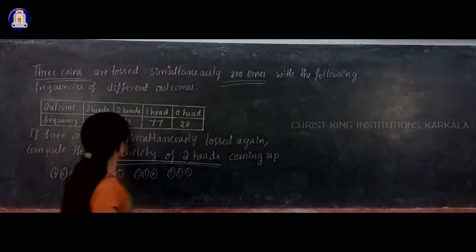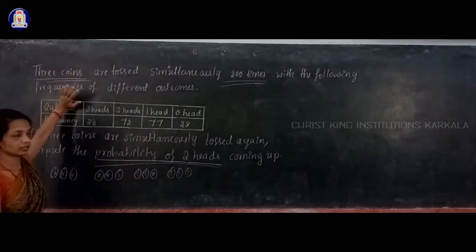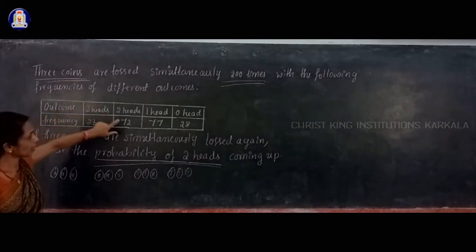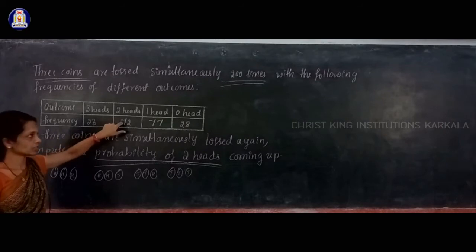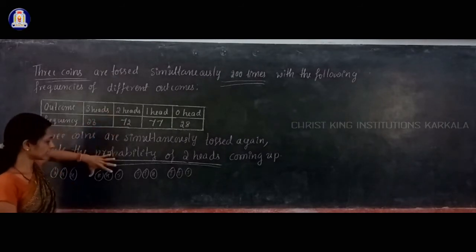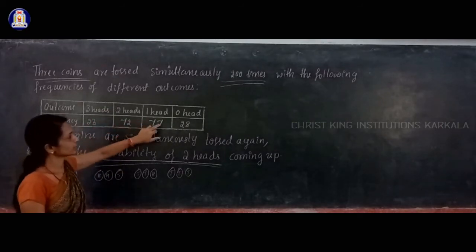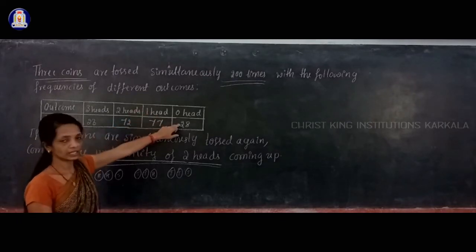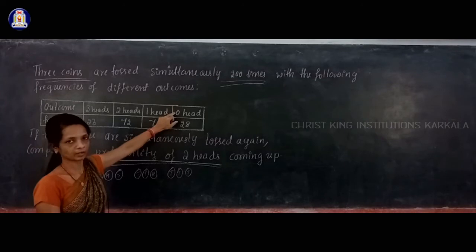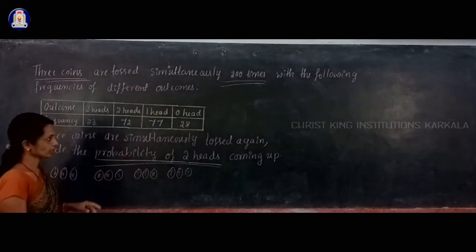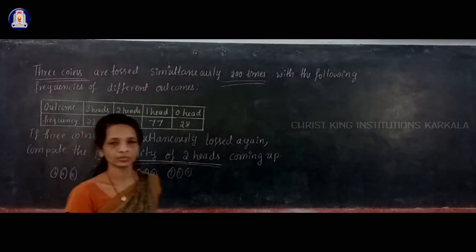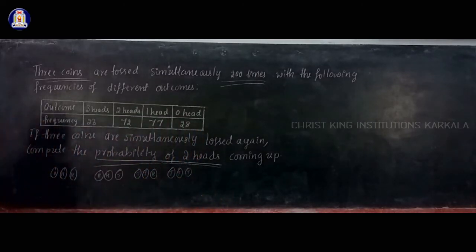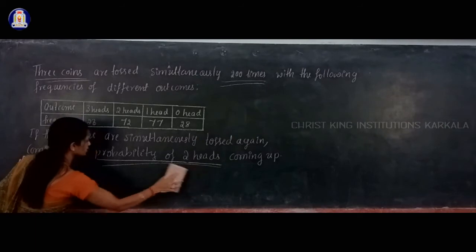So out of 200 tosses, in 23 tosses you are getting 3 heads, in 72 tosses you are getting 2 heads, in 77 tosses you are getting 1 head, and in 28 tosses you are getting 0 head, meaning all 3 are tails. So this table you have to use to find the probability of 2 heads coming up.